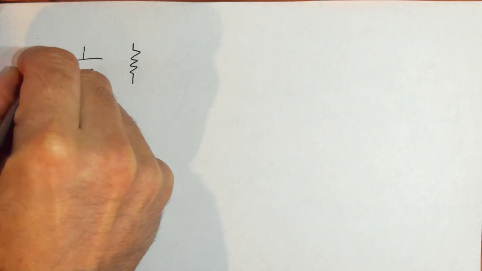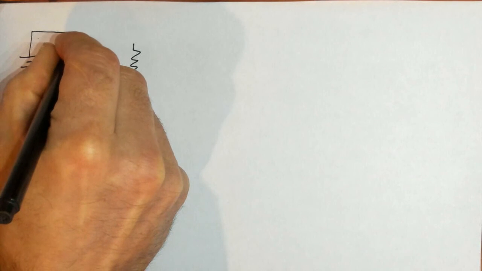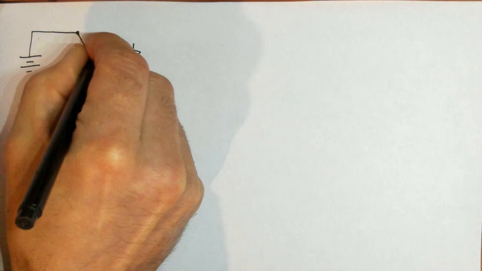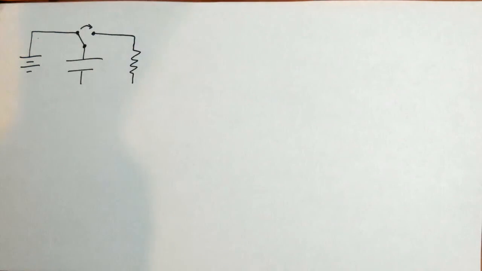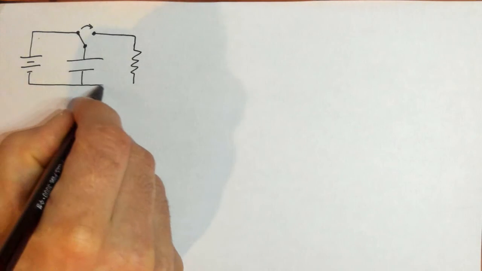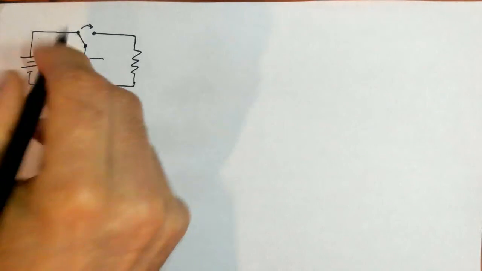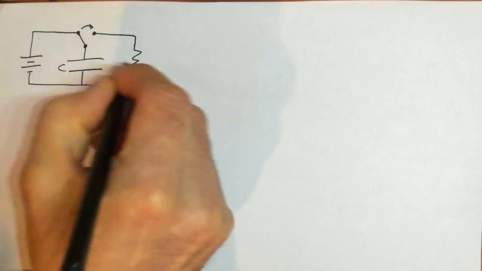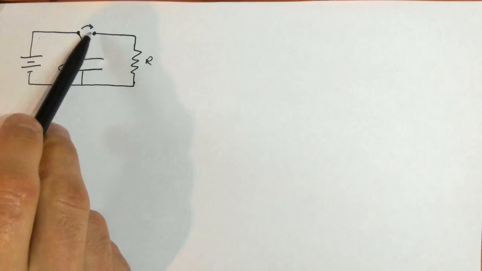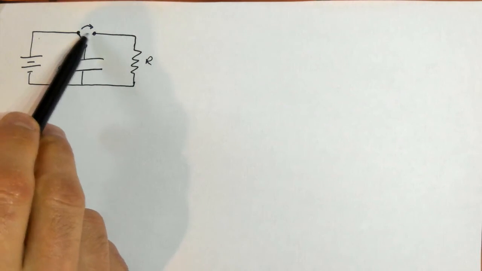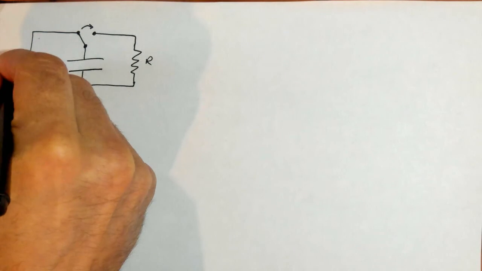It's not just a simple circuit. It's got a battery, but there's a switch in it where the capacitor can be connected to the battery or to the resistor. So that switch can go from the battery to the resistor, and we can connect the bottoms this way. So in this configuration, that's the capacitor. This will be C, this will be R. In this configuration, the resistor is not doing anything. No current's flowing through here because that's broken right there. There's no path to complete that circuit. So this would be delta V battery.